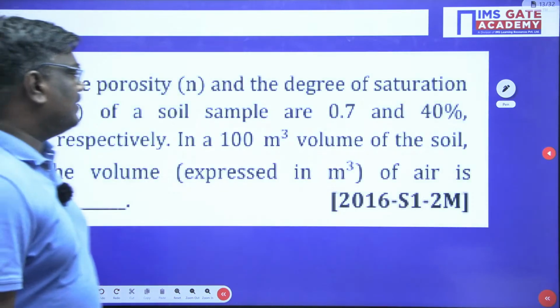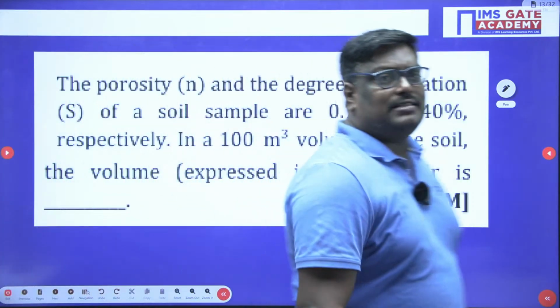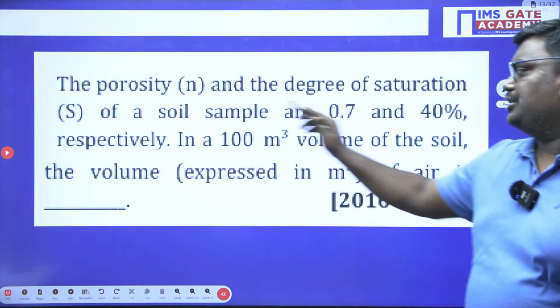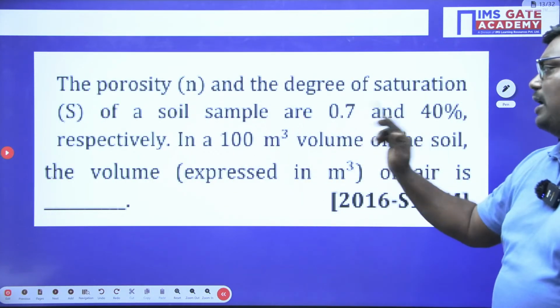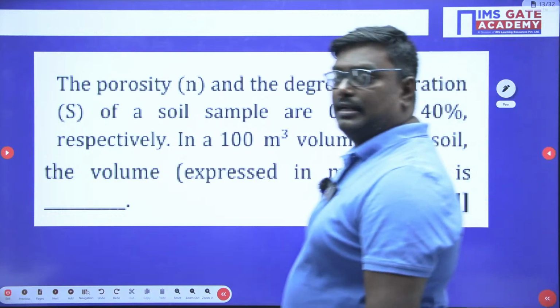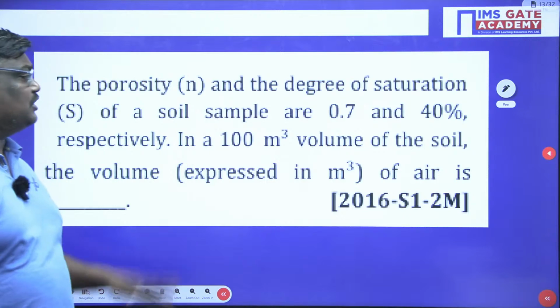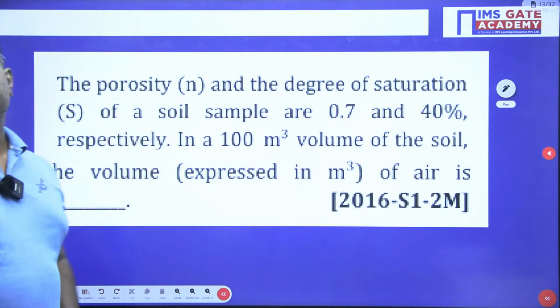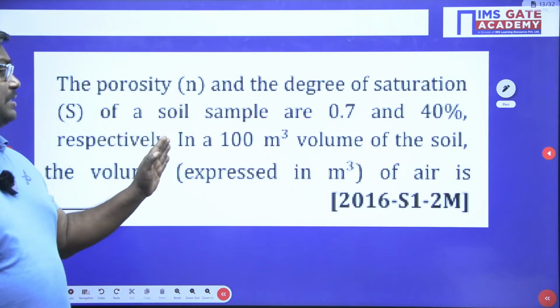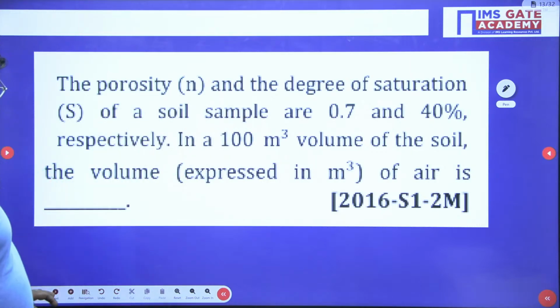Now, we have another interesting question. The porosity and the degree of saturation of a soil sample are 0.7 and 40% in a 100 meter cube of soil, then the volume of air will be.